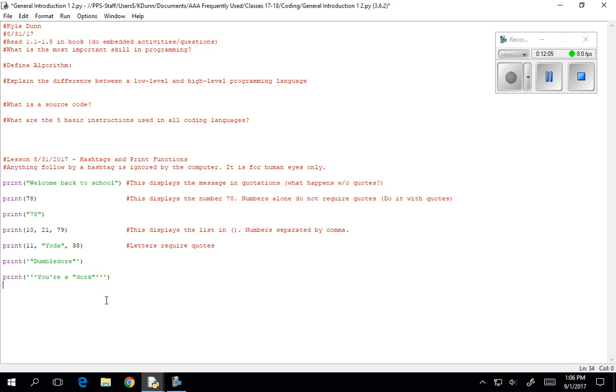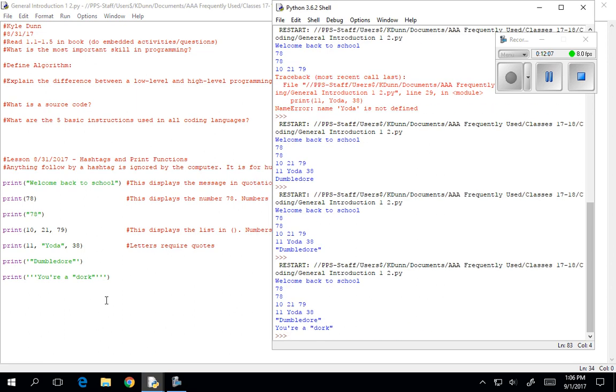So if I hit F5 now, run this thing once again, there you go. I actually managed to get it to print exactly what I wanted it to. I've got the apostrophe in your, and I've got the double quotes around dork. I was able to accomplish that, no problem. And what I did there, guys, note I used those 3 single quotes on either end, okay, to turn that into a string for me, okay?